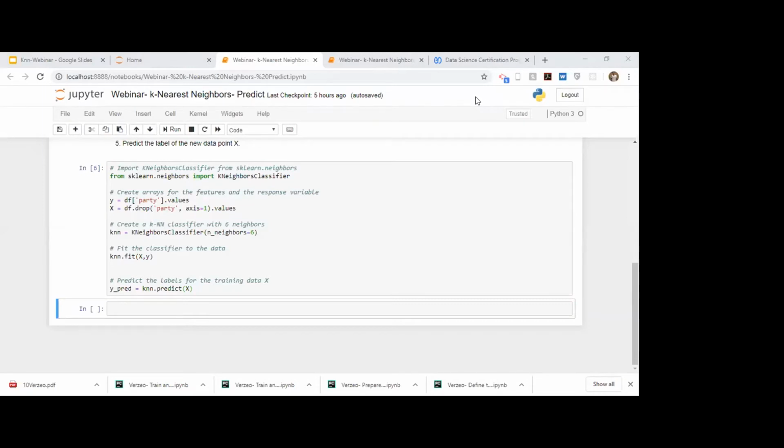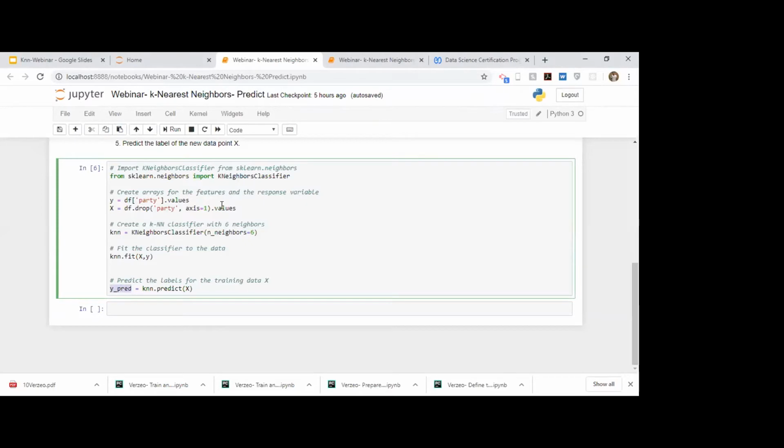Won't Y and YPRED be the same as we predicted for X itself? No. YPRED is as predicted by the model. Y is your true column, the actual column. YPRED is your predicted column. So if all the values are the same, then you have a very good model, but ideally, there will be a minor difference between Y and YPRED. You won't have 100% accuracy while predicting YPRED. How to find accuracy? Yes, there is a function called accuracy score that we will look at ahead. There is an exercise for that.